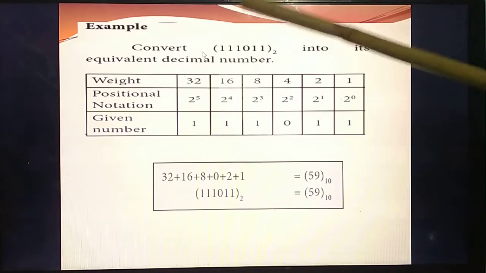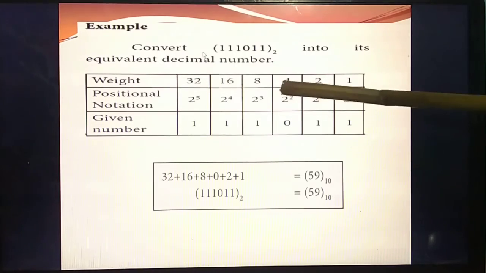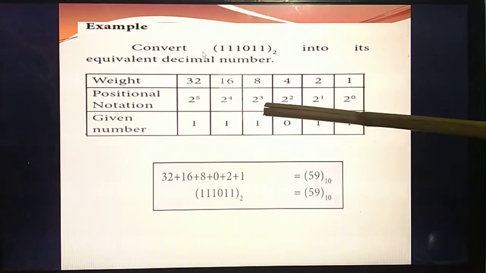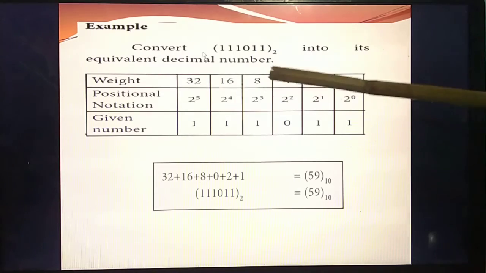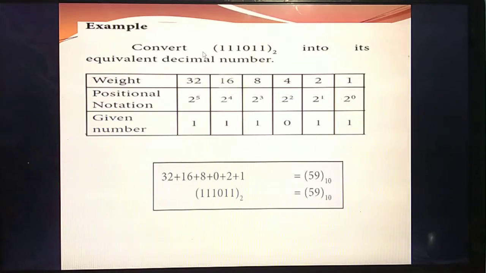Then the third step is you need to write the weight for each notation. 2 power 0 means the value is 1. 2 power 1 means 2. 2 power 2 means 2 into 2, 4. 2 power 3 means 2 into 2 into 2, 8. So 3 times here, 4 times here, and 5 times here you multiply 2. What's the value of 2 power 5? 32. Understand? Up to this, understand?